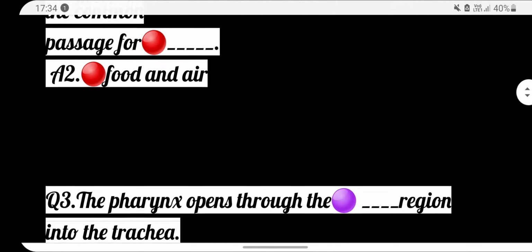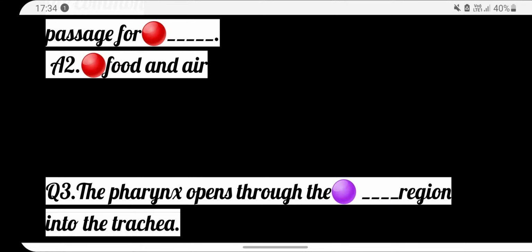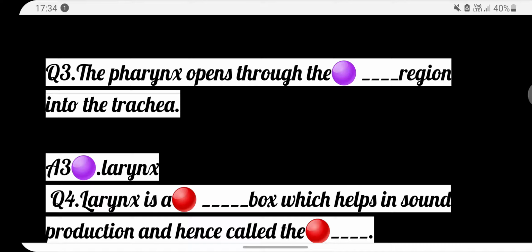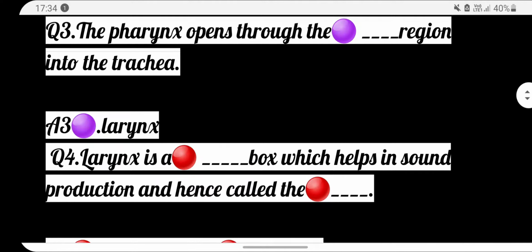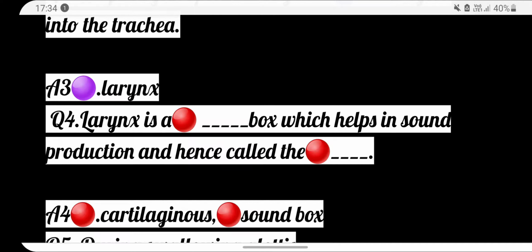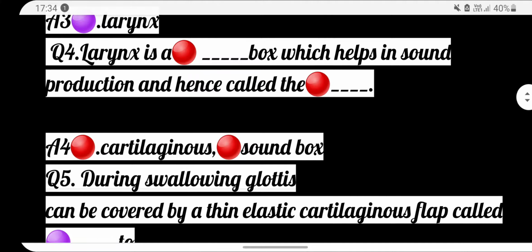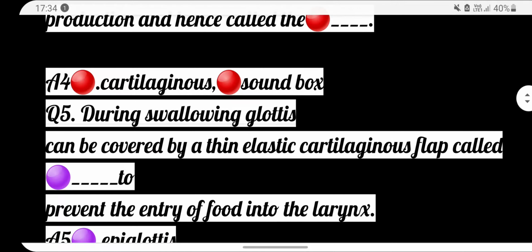Next, the pharynx opens through the dash region into trachea. Answer is larynx. Next, larynx is a dash box which helps in sound production and hence called the dash. Answer is cartilaginous sound box. Next, during swallowing, glottis can be covered by a thin elastic cartilaginous flap called dash to prevent the entry of food into the larynx.